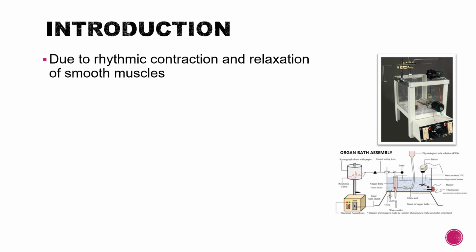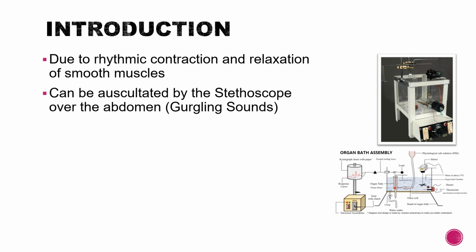What are the gastrointestinal movements? These are nothing but rhythmic contraction and relaxation of the smooth muscles of the gastrointestinal tract. These gastrointestinal movements can be heard. Okay, we can auscultate with the help of a stethoscope. We place the stethoscope on the abdomen and hear gurgling sounds. These are also known as the gastrointestinal sounds or the peristaltic sounds. If it's strong enough, we can hear it even without a stethoscope.